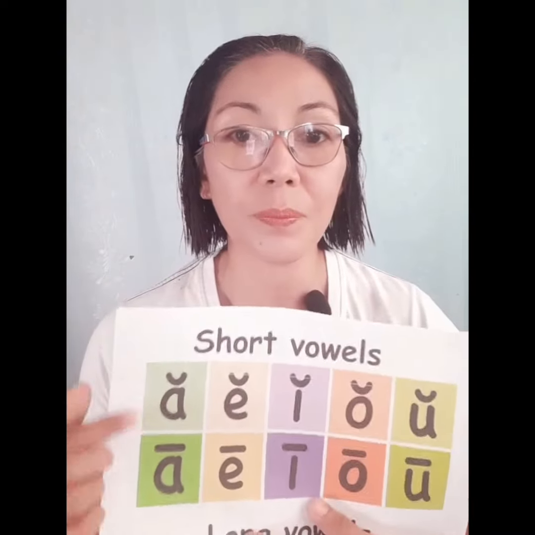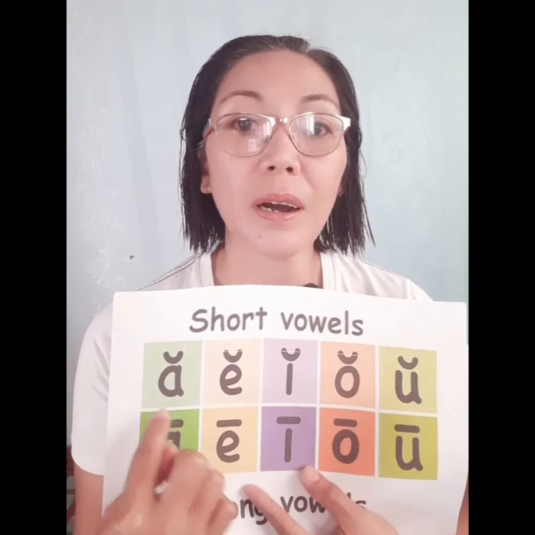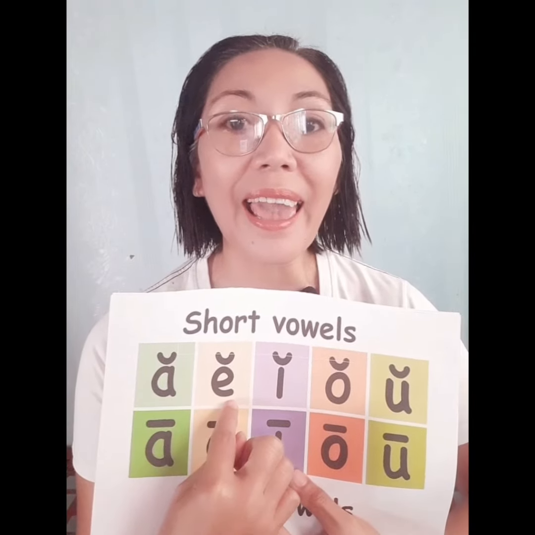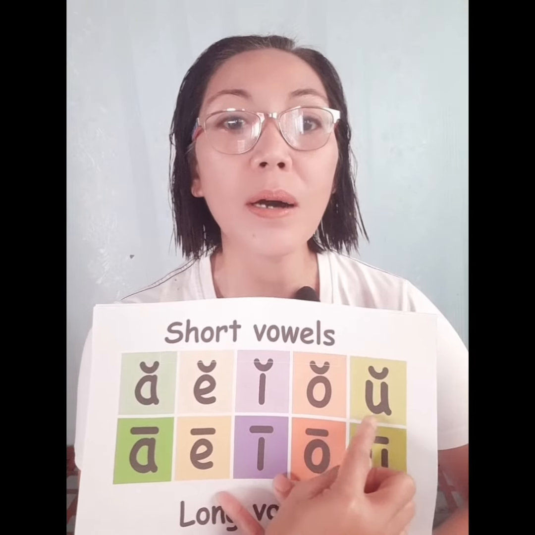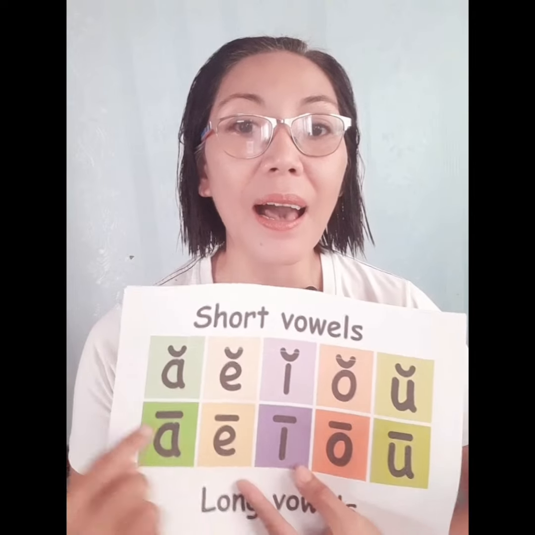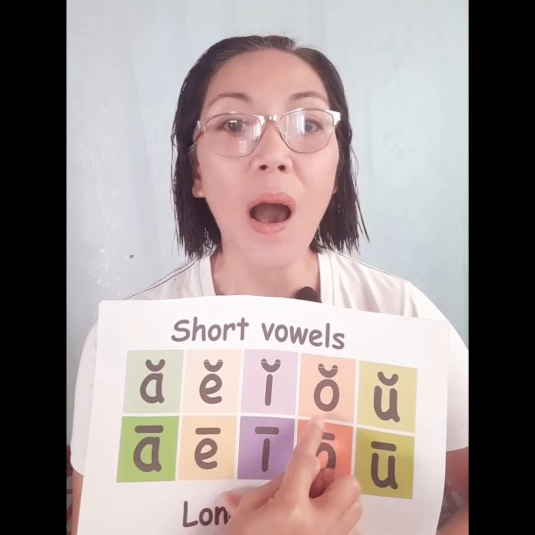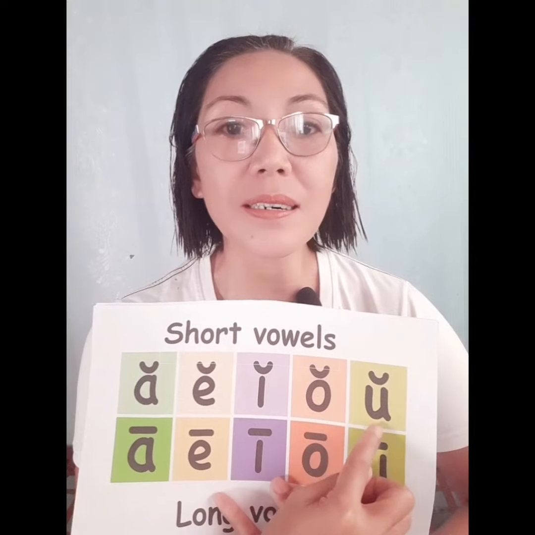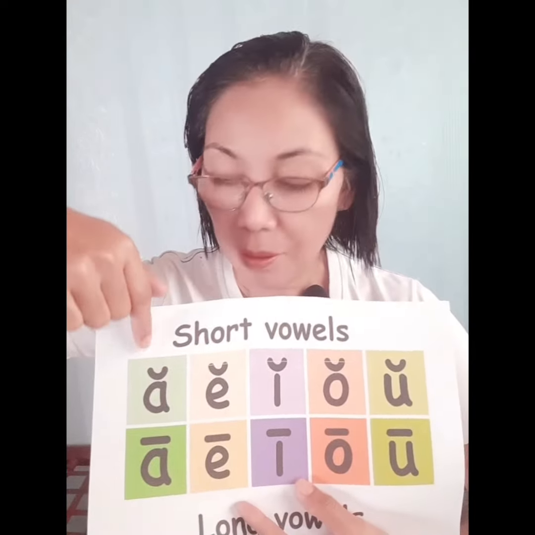Now, the short vowels with their symbols. Okay, the upper portion, okay? They are a, e, i, o, u. Again, a, e, i, o, u. They are the short vowels with their symbols.